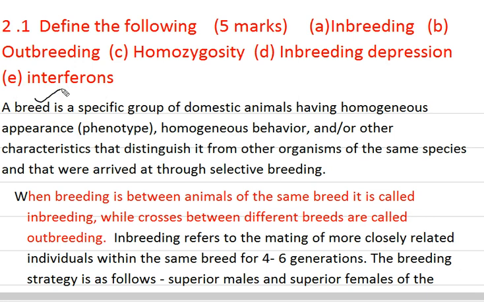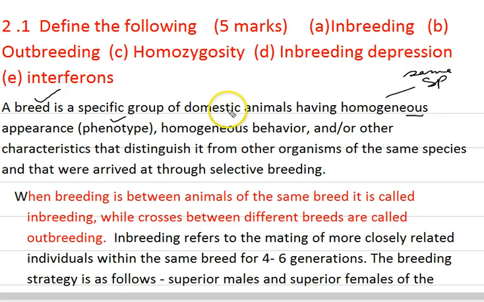How we make this term breed. Now, a breed is a specific group of domestic animals having homogeneous appearance, that they look alike. But remember one thing, breeds doesn't mean different species. Species is the same species, but due to geographical isolation or some other reasons, these animals look alike in a particular locality or a place, and that is the phenotype. Phenotype, that they look the same, though the animals at different places are different breeds, but maybe of the same species.